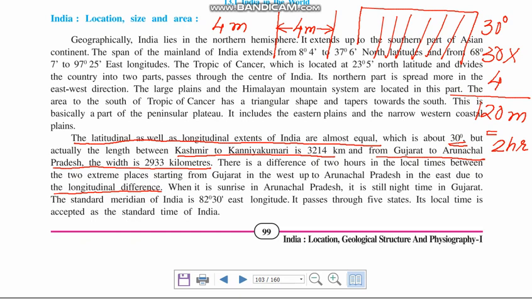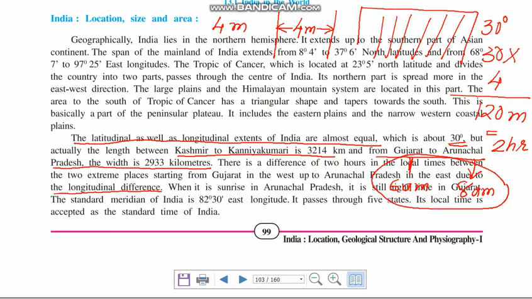So when in Gujarat it is, say, 6 a.m., in Arunachal Pradesh it's already 8 a.m., right? The sun rises in Arunachal Pradesh first, then in Gujarat. But this will create a lot of problems.